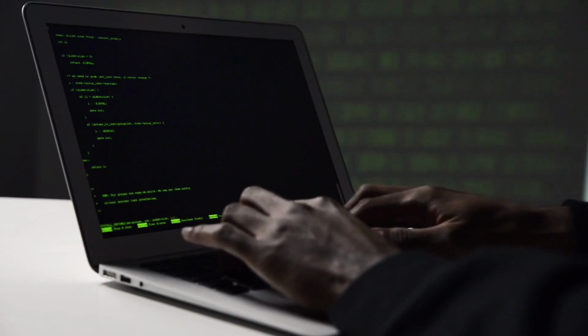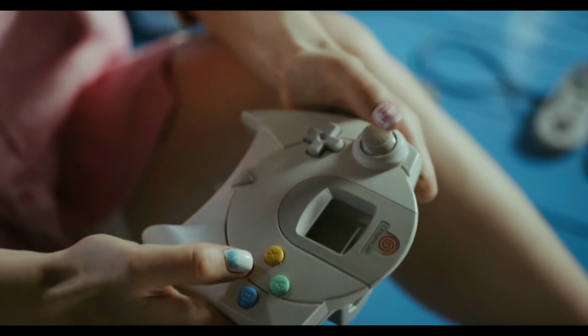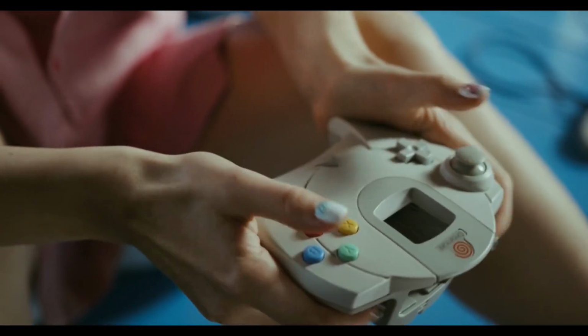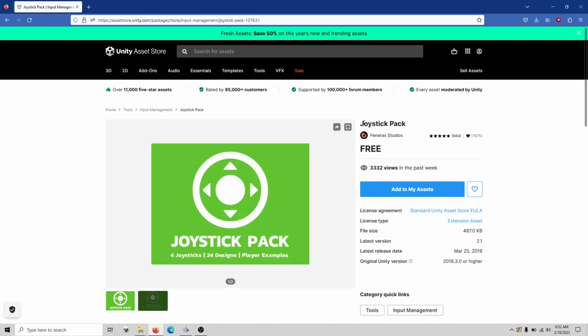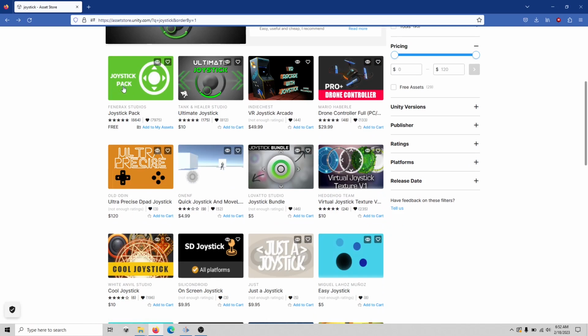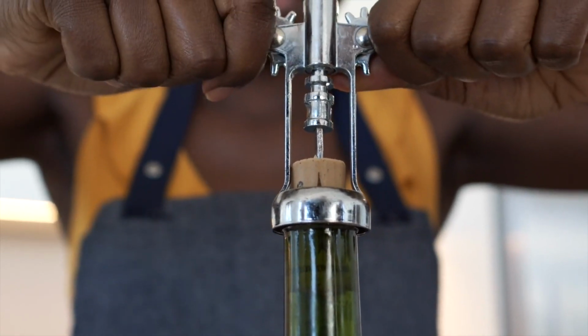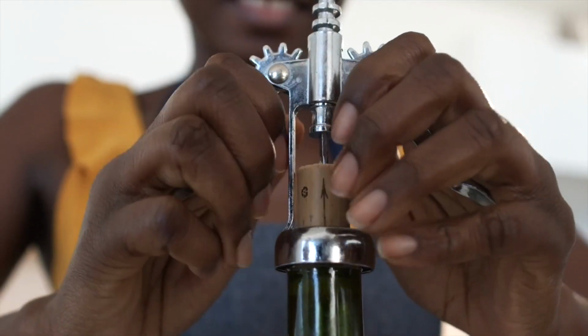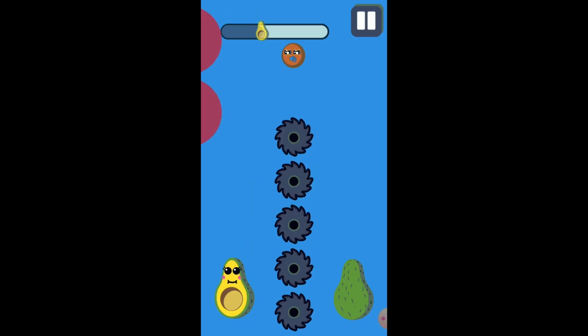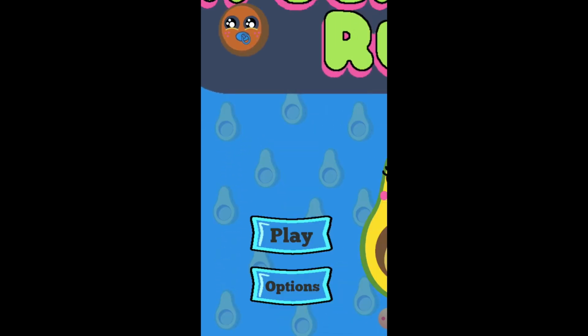For this, I set a script that spawns a virtual joystick every time the player touches the screen. For the joystick, I'm using Fenerax Studio's Joystick Pack. At the moment of this recording, you can find this asset for free on Unity's Asset Store. I highly recommend this asset as it is pretty easy and straightforward to use. I've used this package before for my other mobile game, Avocado Rush.